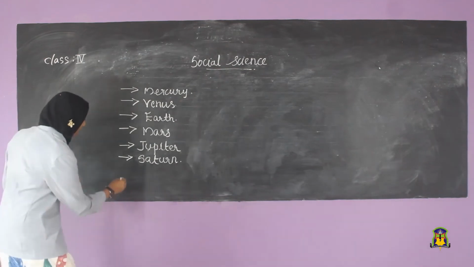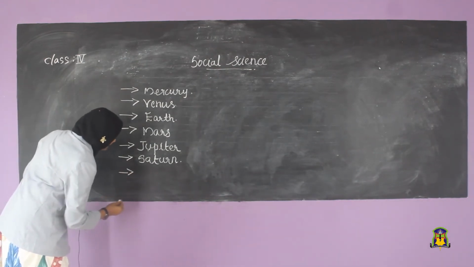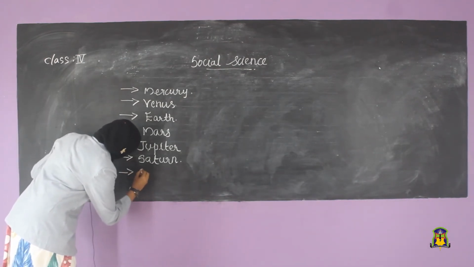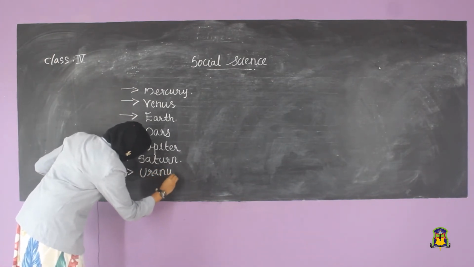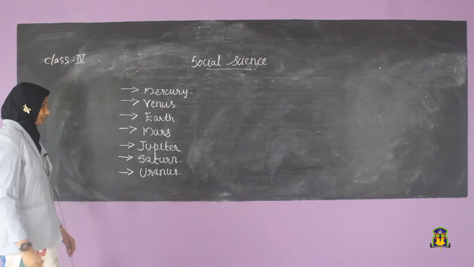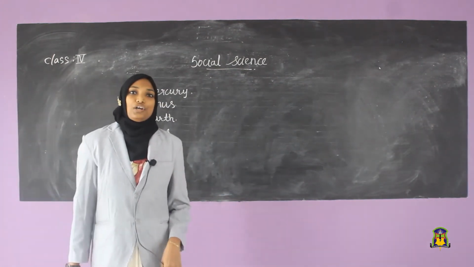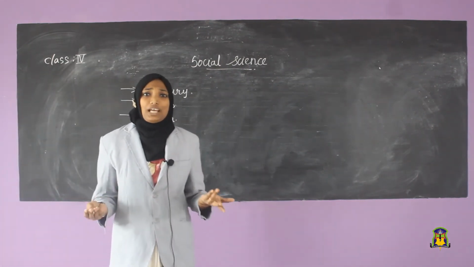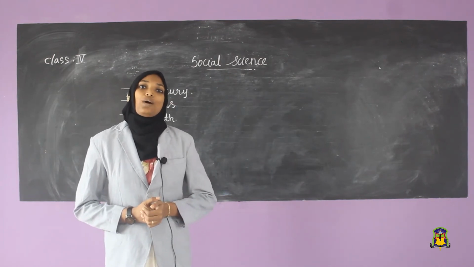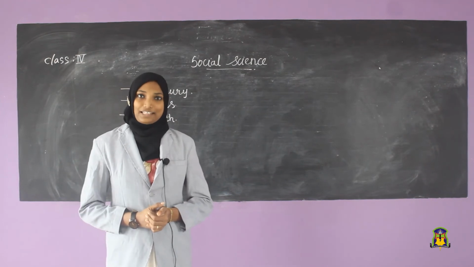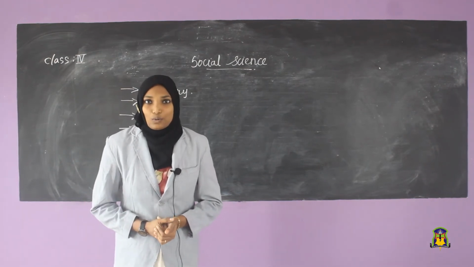Next, we are going to our next planet, that is Uranus. What is the speciality of Uranus? Uranus is called the outer planet.